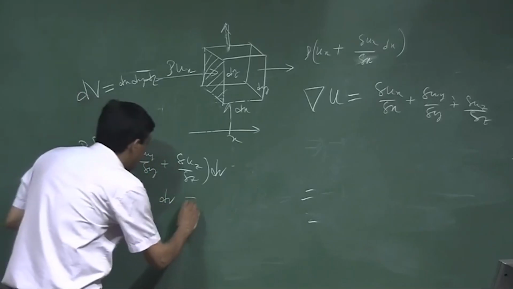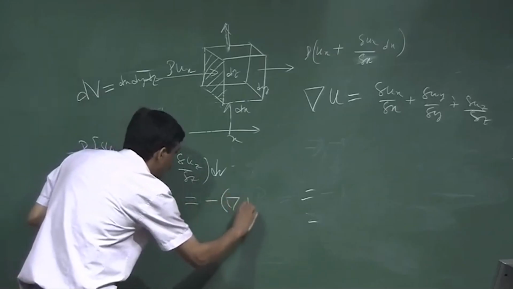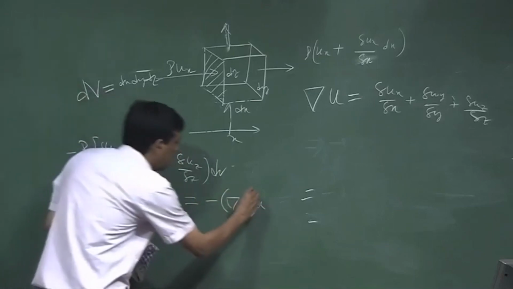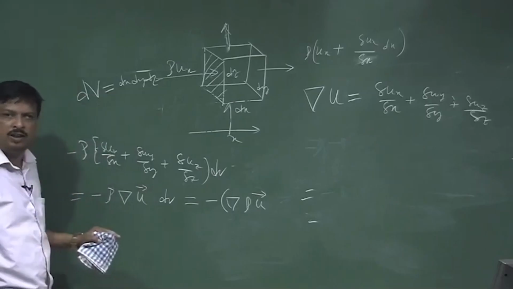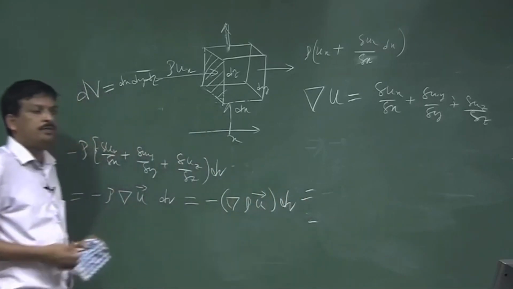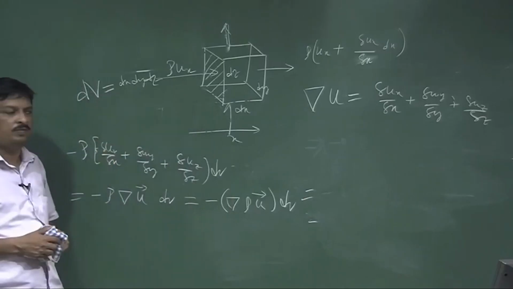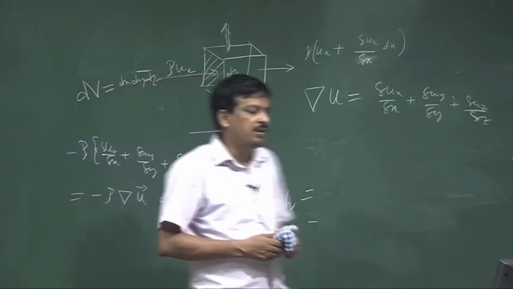So, I can write minus divergence of rho u. u is a vector now, a 3-dimensional vector ux, uy, uz, times del v is the total mass increase in that volume. Okay.